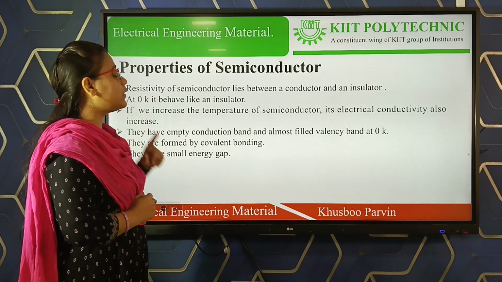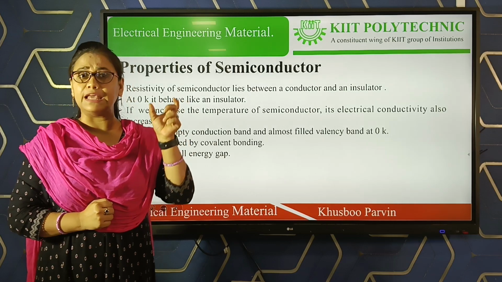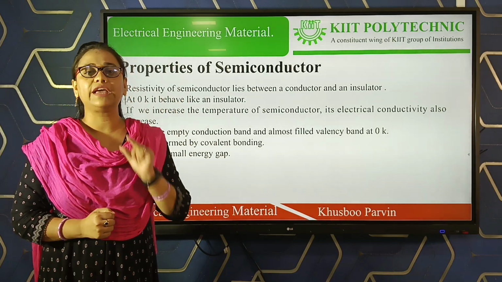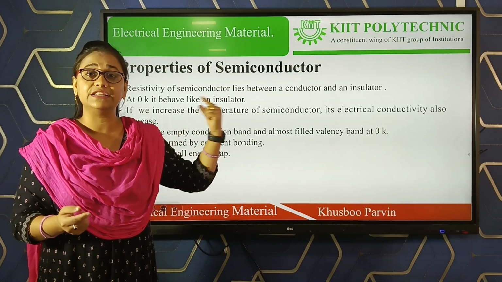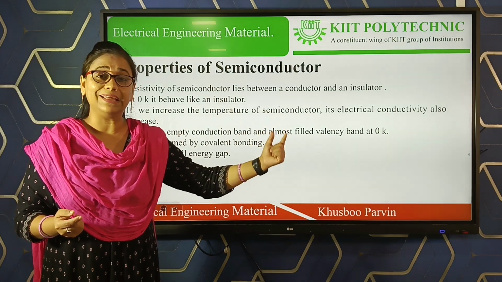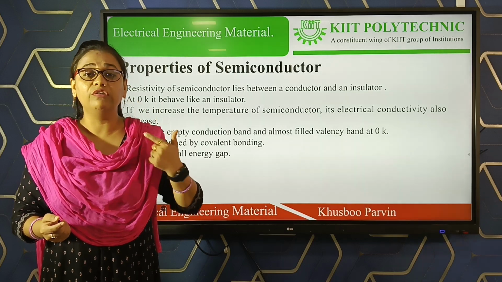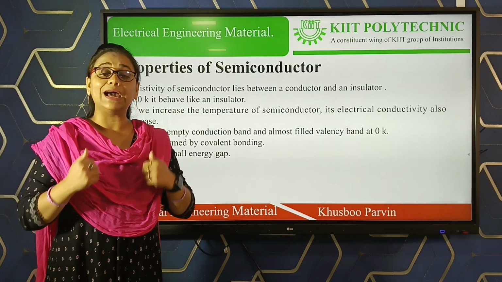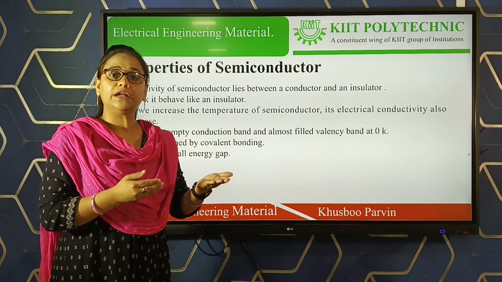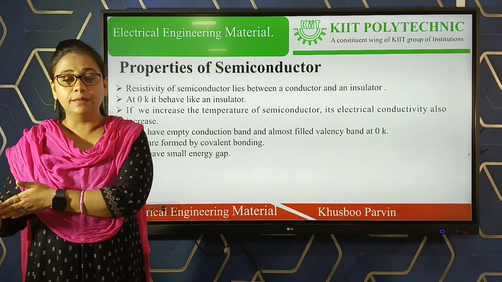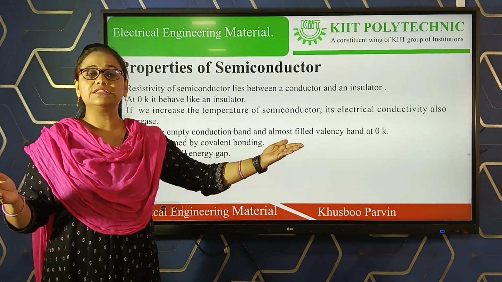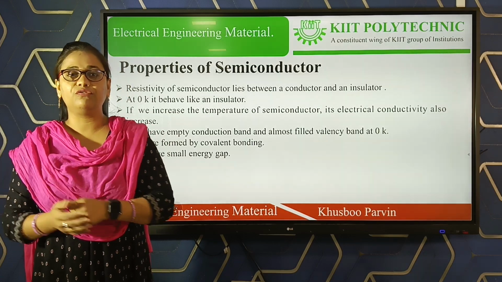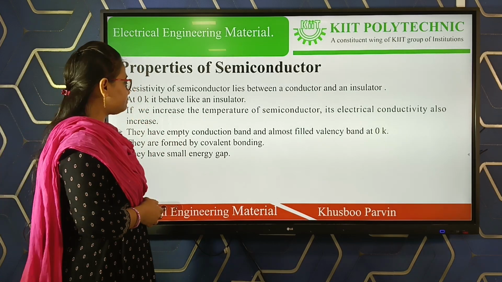Next, if a semiconductor material reaches 0 Kelvin, the resistivity of the semiconductor at 0 Kelvin will be equal to the resistivity of an insulator. So we can say that at 0 Kelvin, a semiconductor will act as an insulator, because its resistivity at 0 Kelvin is equal to the resistivity of an insulator.